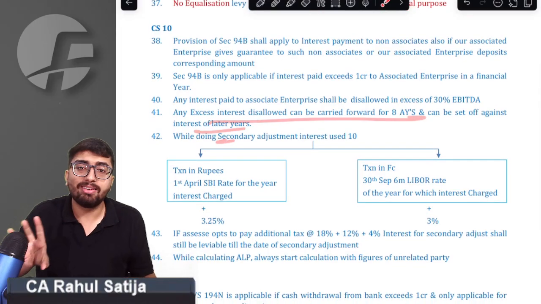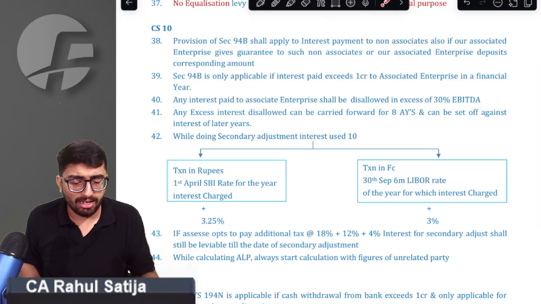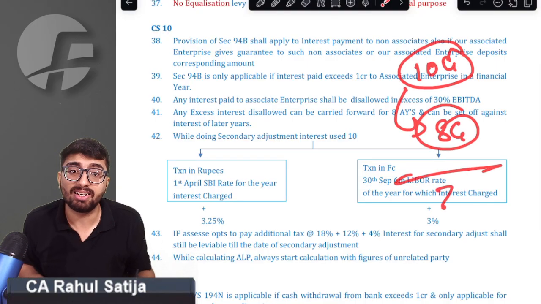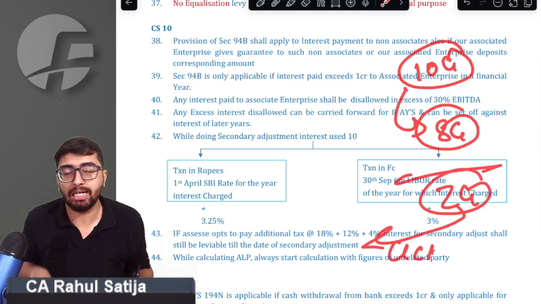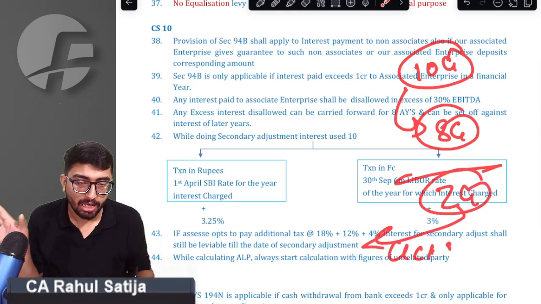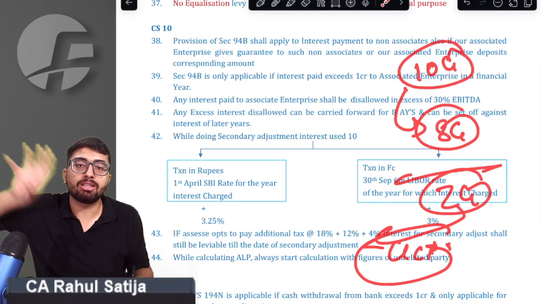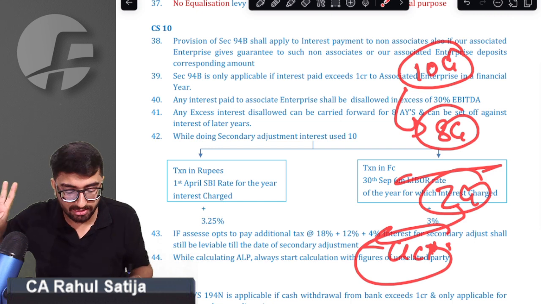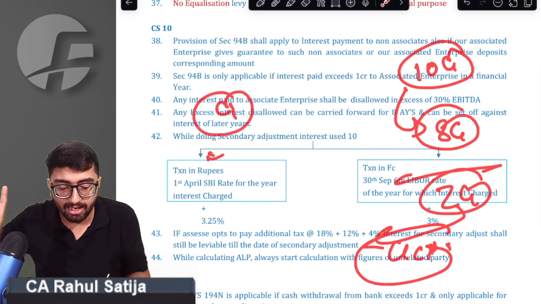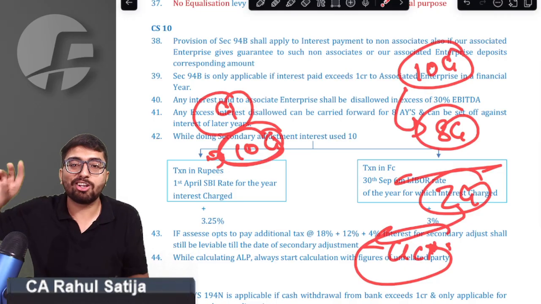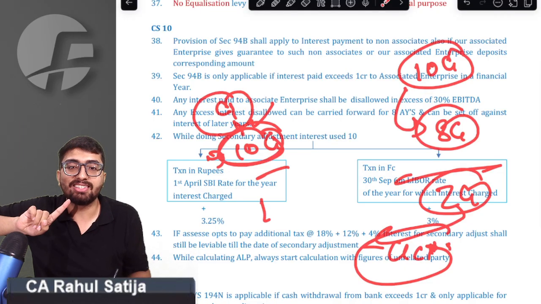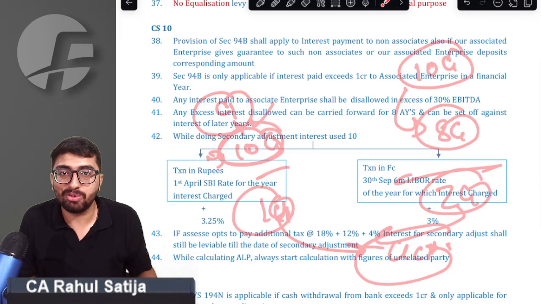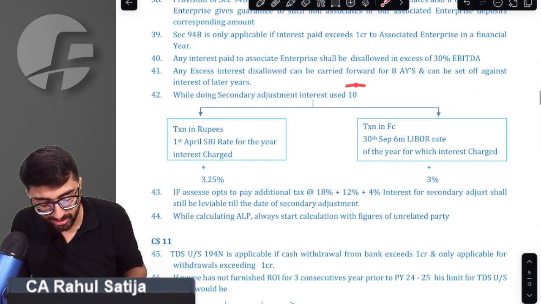Sir, remember, whatever interest has been disallowed: if you are allowed 30%, for example, you paid interest of 10 crore and you are allowed just 8 crore, then whatever excess interest has been disallowed can be carried forward for 8 years. Whenever in subsequent years you have remaining capacity, you can set off this carried forward interest. For example, next year we paid interest of 9 crore and we are allowed interest of 10 crore. We are allowed 10 crore, we have just paid 9 crore. In that case, we can set off the carried forward interest against this excess allowed amount in the next year. Sir, we got that point.